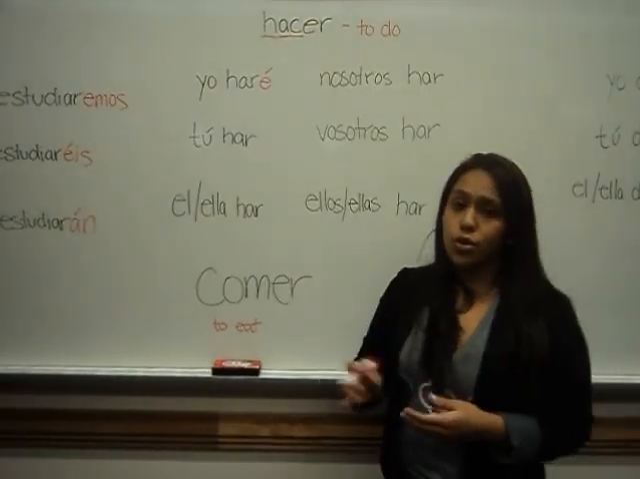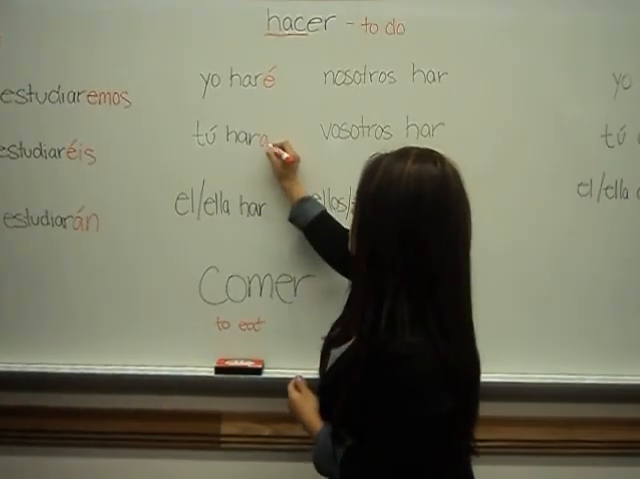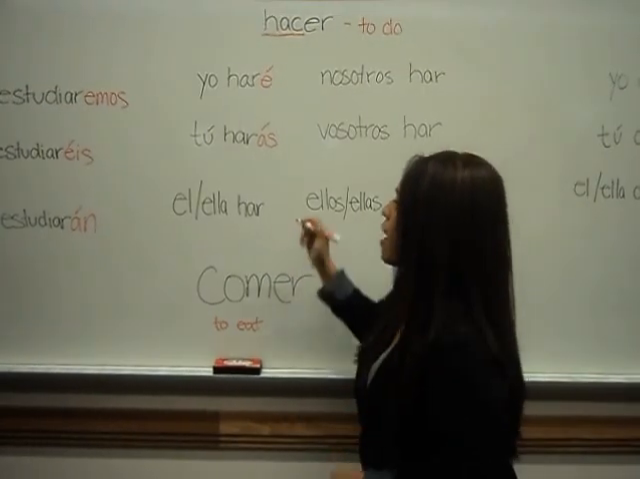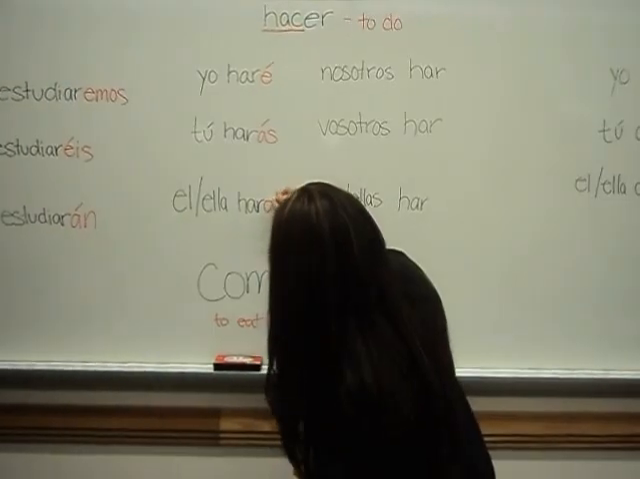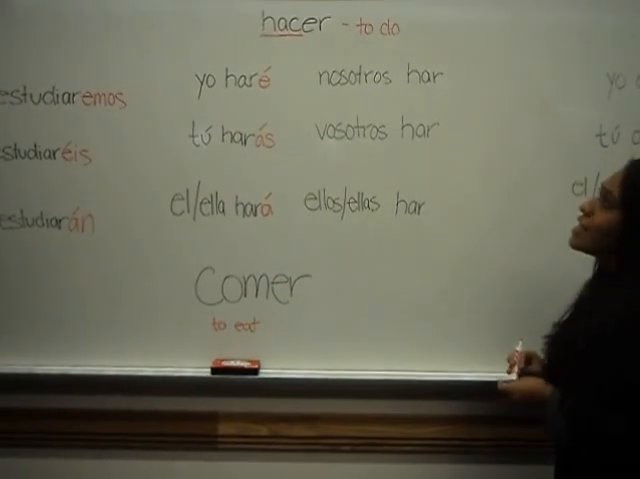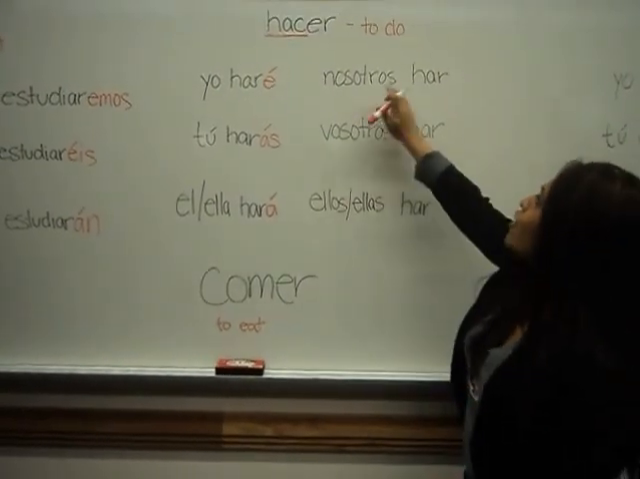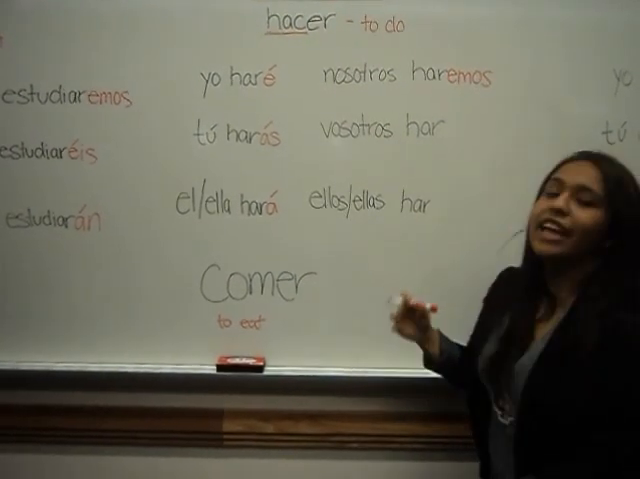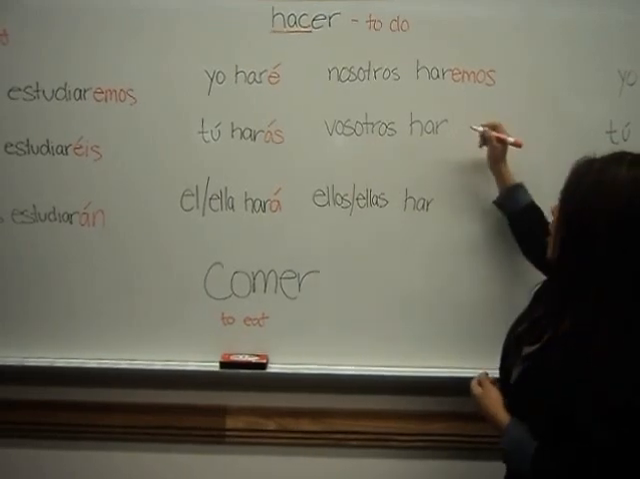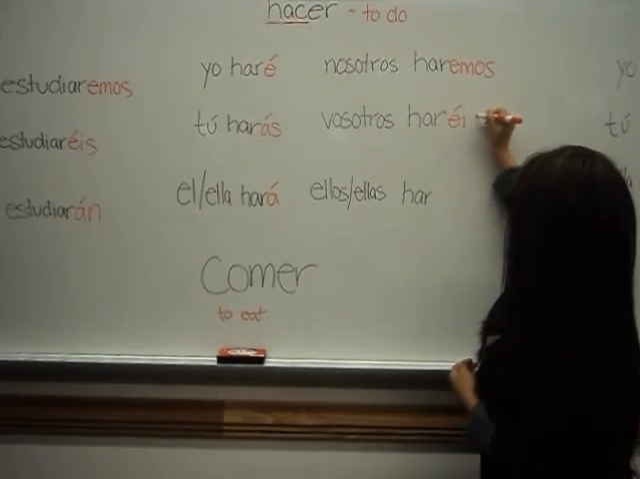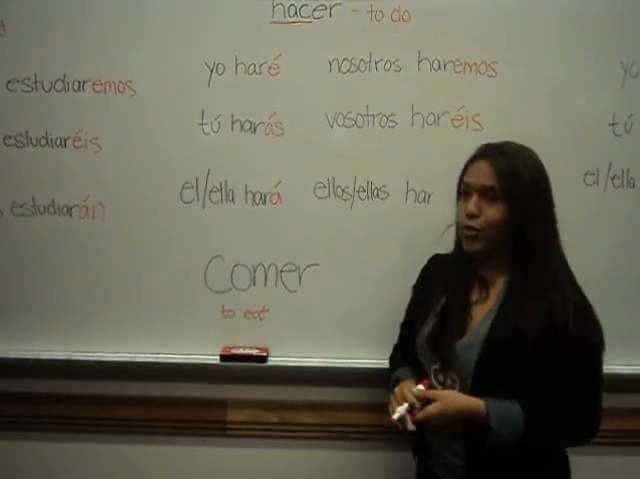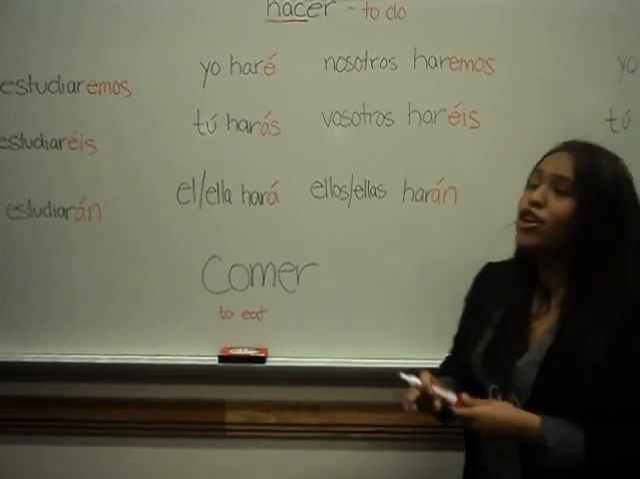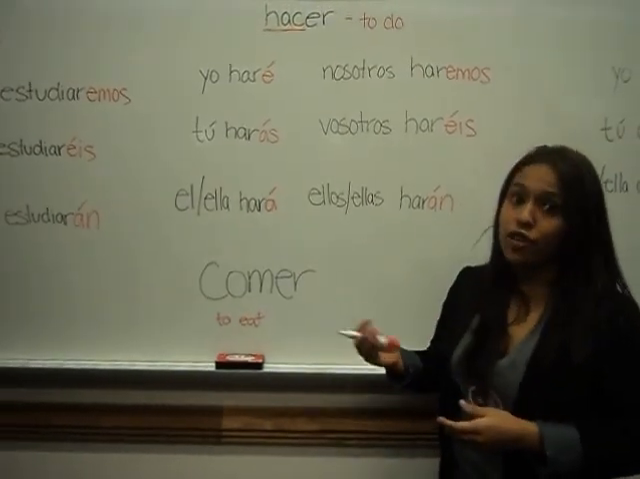To say you will do, we will say tú harás. He or she will do is él o ella hará. To say we will do, we will say nosotros haremos. In Spain, we would say vosotros haréis. And then they will do, we will say ellos o ellas harán. So there you have conjugated ER irregular verbs.